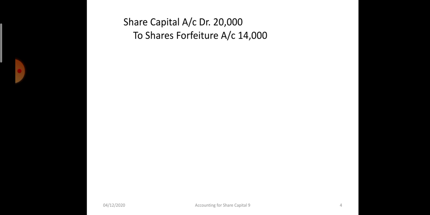Now journal entries. Share capital account debit on 200 shares at the rate of rupees 100, 20,000 rupees will be cancelled or reversed. To share forfeiture, in the previous page we had discussed that at the rate of rupees 70 on 200 shares will be forfeited, 14,000 rupees will be forfeited. And the non-payment was on 200 shares at the rate of rupees 30, 6,000 rupees. So to share second and final call, the entry is reversed.